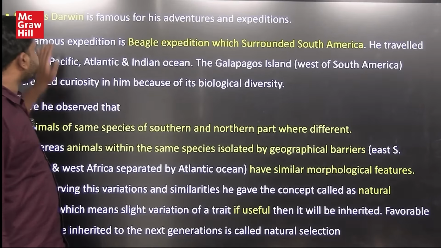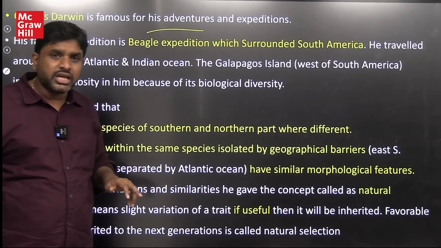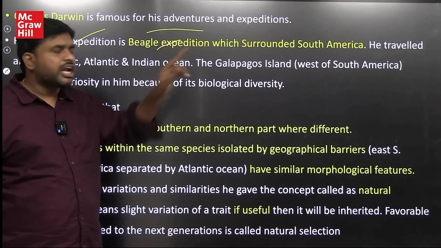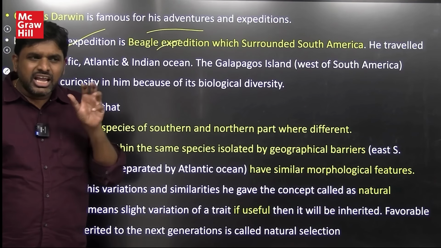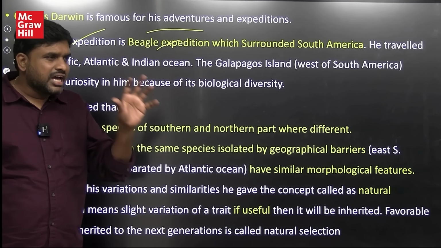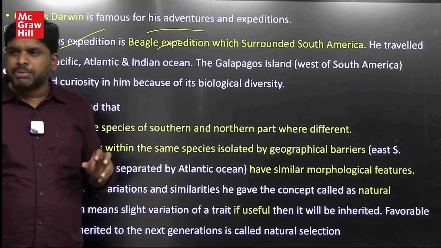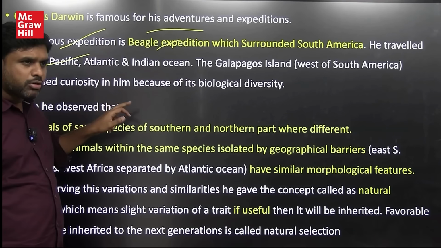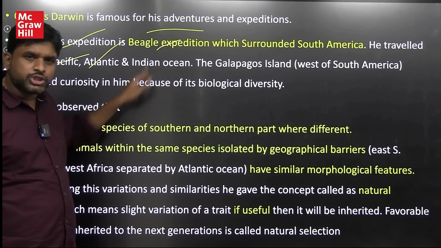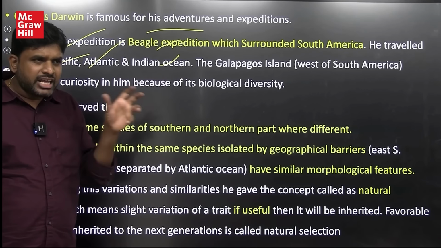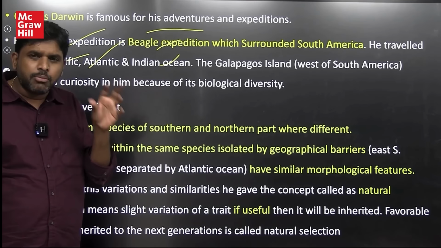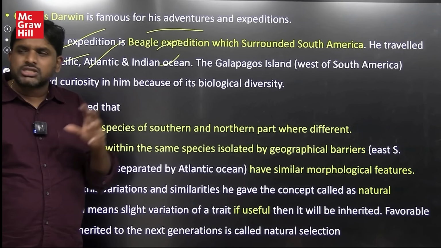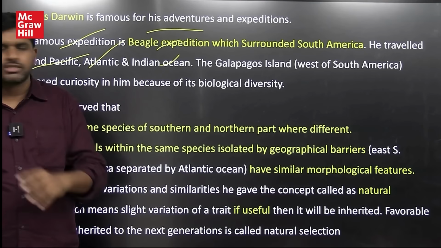Charles Darwin is famous for his adventures and expeditions, especially the Beagle expedition around South America. Mainly he focused on the Galapagos Island. He travelled around the Pacific Ocean, the Atlantic Ocean and the Indian Ocean, concentrating on diversity, species and the morphology of animals.